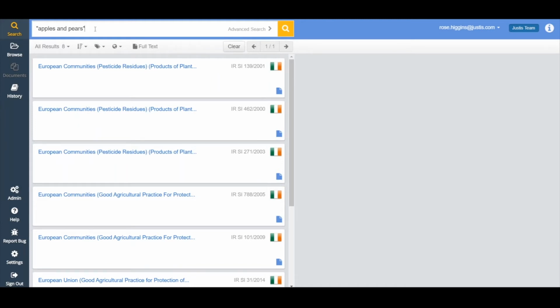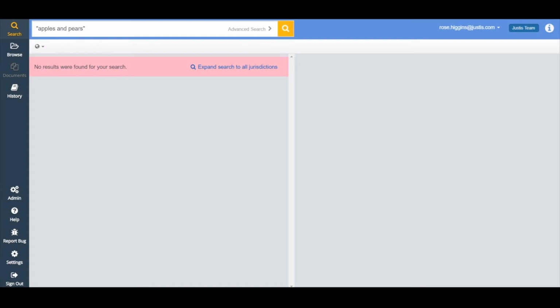So if I search now, I've got no results. Probably not the best idea searching for Cockney rhyming slang across Irish case law and legislation. But what I've got here is a bar telling me there's no results found for my search, and I get the option to expand the search to all jurisdictions. So if I don't find what I'm looking for in my jurisdiction, I can expand the search to all jurisdictions, and I now have multiple results for apples and pears together. So that is one example of a boolean operator and how you can use it to make your search stronger.